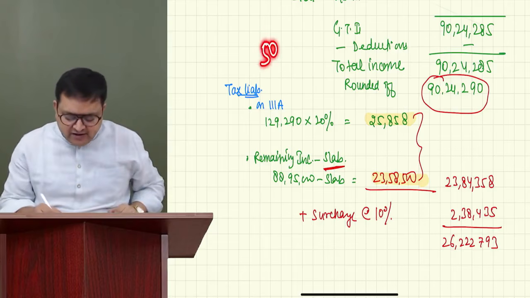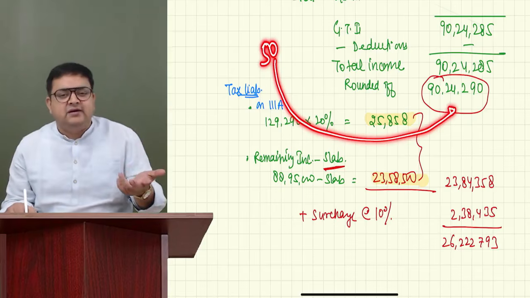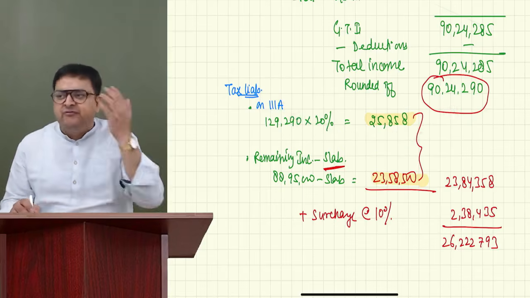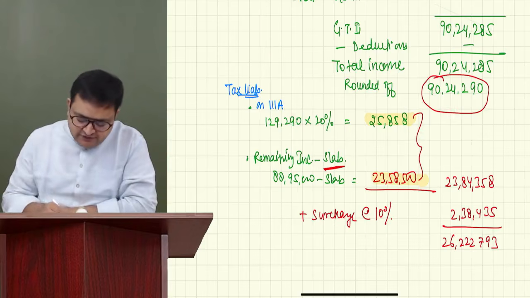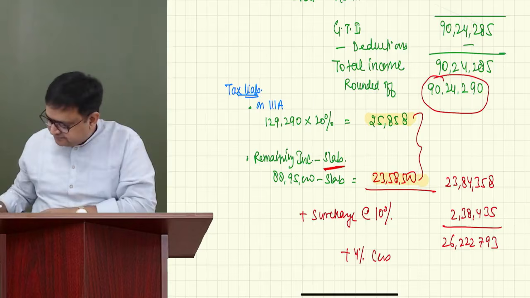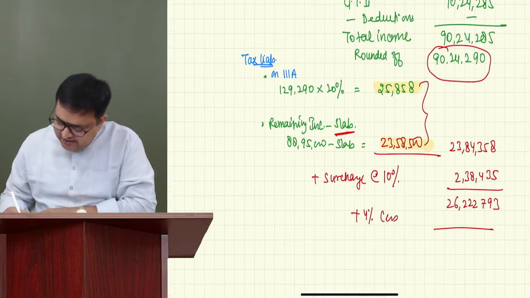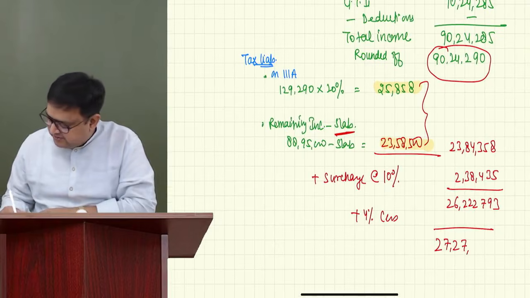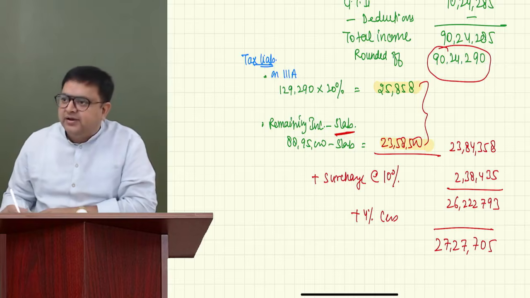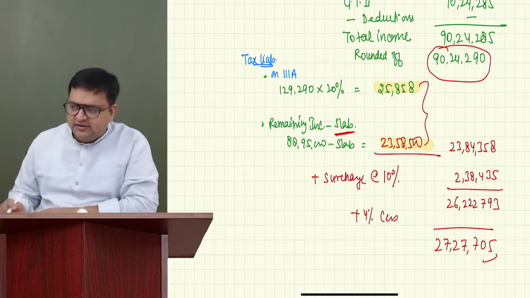From 50 lakh we are going to 90 lakh something. There is a huge difference of 40 lakh. No point in checking the marginal relief. Very good. So marginal relief should not be checked. Plus 4% health and education cess you will add. After adding the cess, I believe you are getting 27 lakh 27,705. You can round it off to 704 or 705, whatever you are getting.